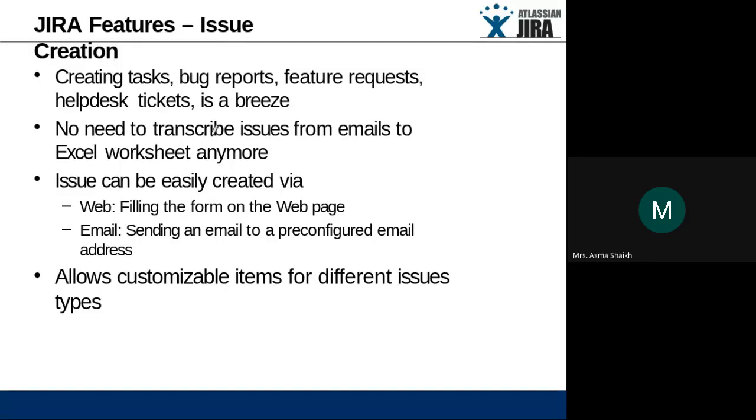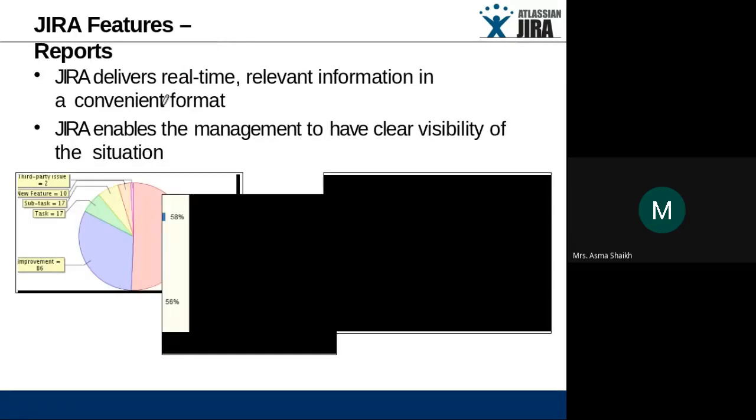Okay, so what is an issue? An issue does not mean only a bug, it contains the task also. So we have to create the task, bug, reports, features. So these all come under issues. Issues can be created using web or email. We have the email which is already written, so we can create an issue using email also. That is also possible in Jira.